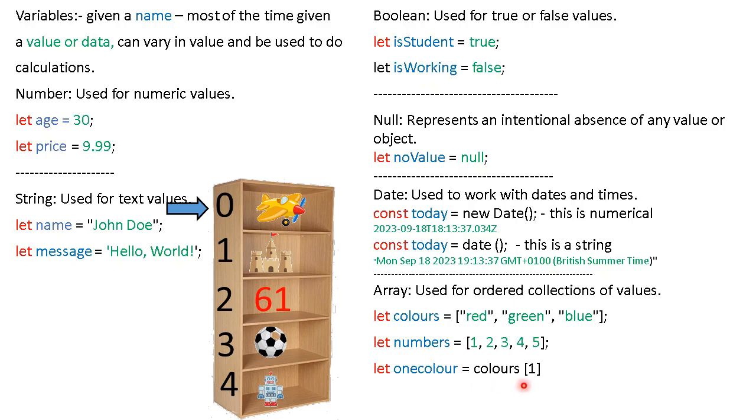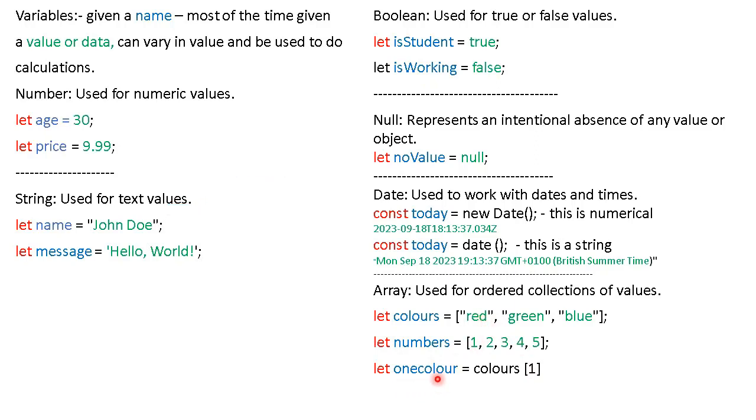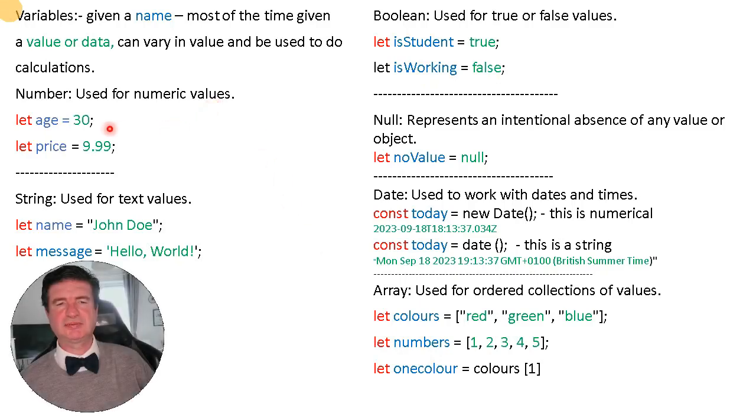Here, colors if we had 0 in there, then it would be red. So this variable would equal red. If we had 1, which we do, 0, 1 takes us to green. And if we had 2, it would obviously be blue. So other things that we need to make sure that our JavaScript code has is at the end of each line we end it with a semicolon like so.